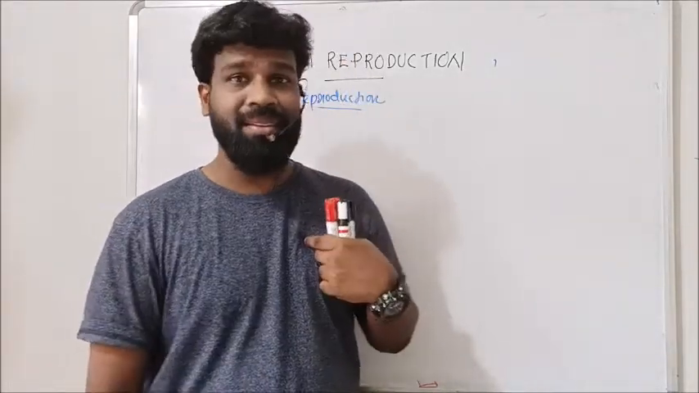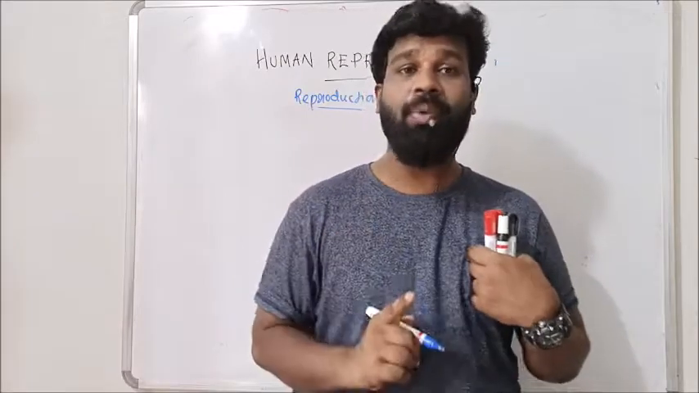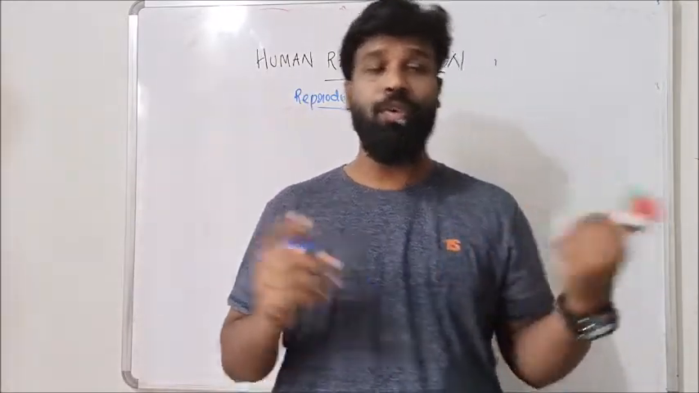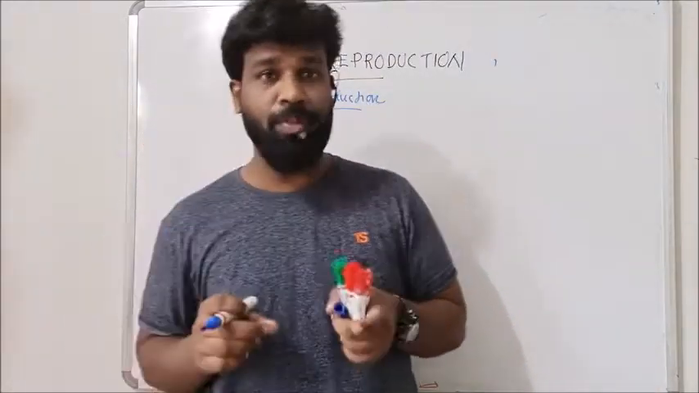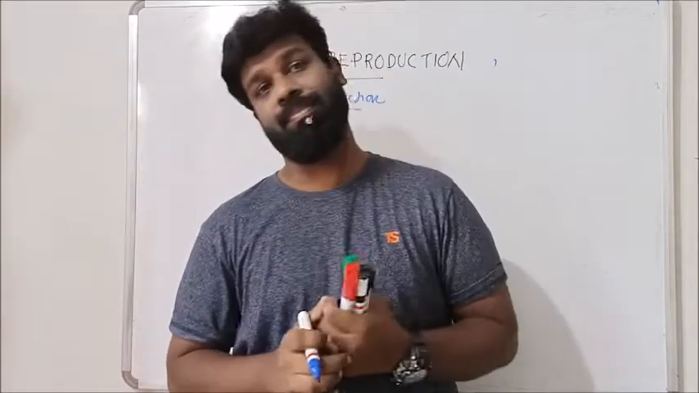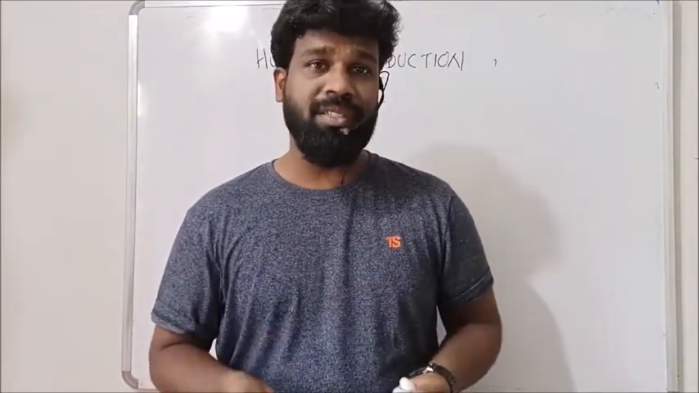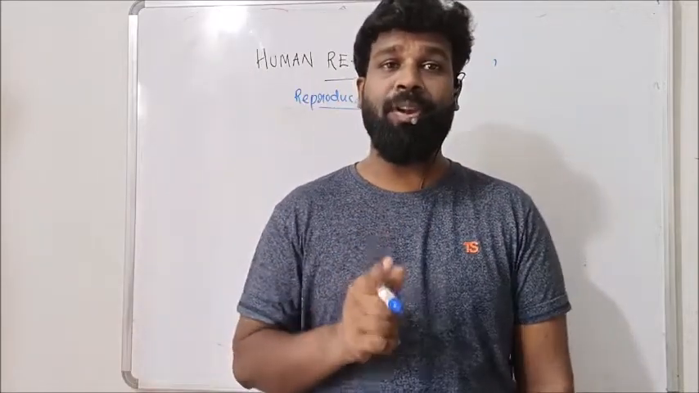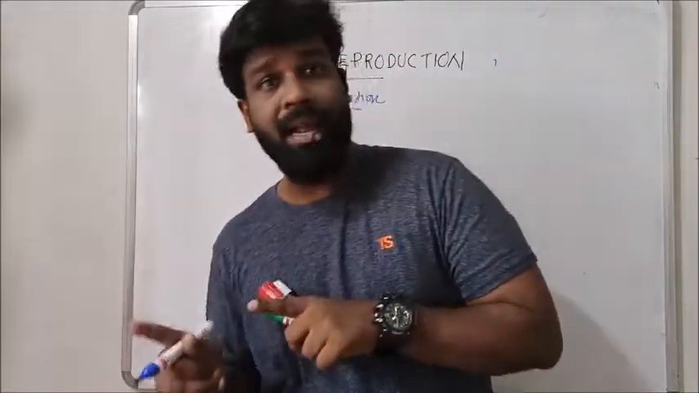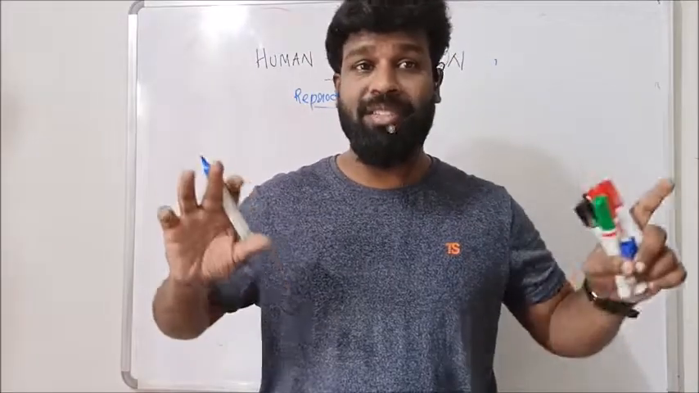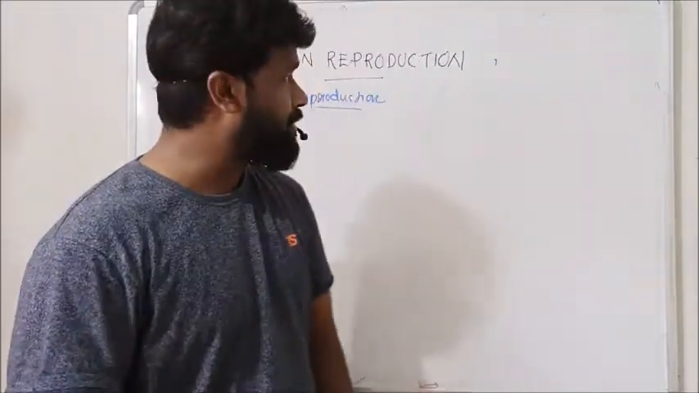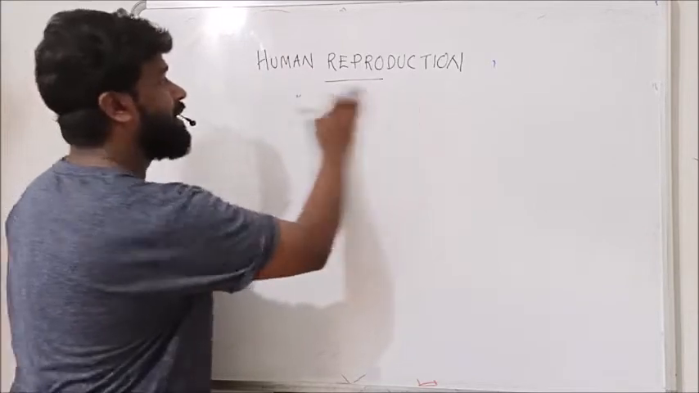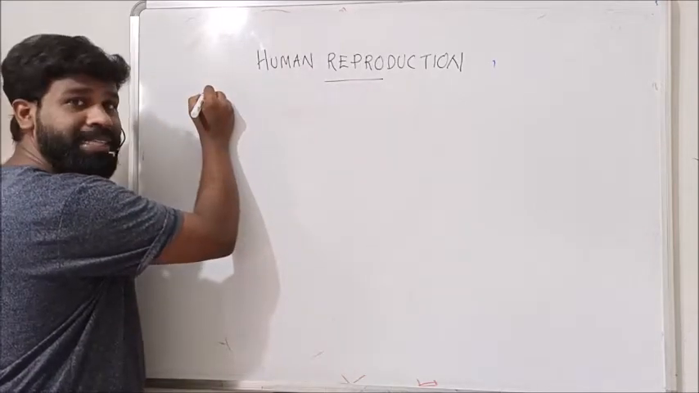And in humans, that particular function, reproduction, is performed by a group of organs, that is the human reproductive system. But we are the most advanced group and we are sexually dimorphic also. And here that particular function, reproduction, is performed by the male and female reproductive systems. So first of all, we are going to learn about the human male reproductive system.